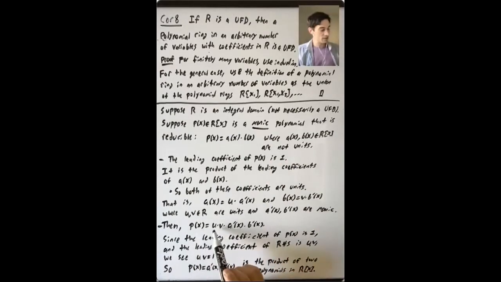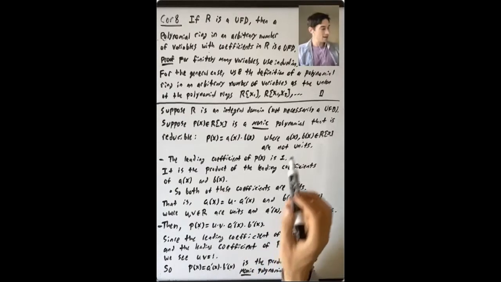Now p of x is equal to u times v times a prime times b prime. And the leading coefficient on the left-hand side for p of x is 1. And the leading coefficient on the right-hand side is u times v. So that means u times v equals 1. So what are we seeing? We're seeing that p of x is a product of a prime of x times b prime of x, two monic polynomials in R bracket x.